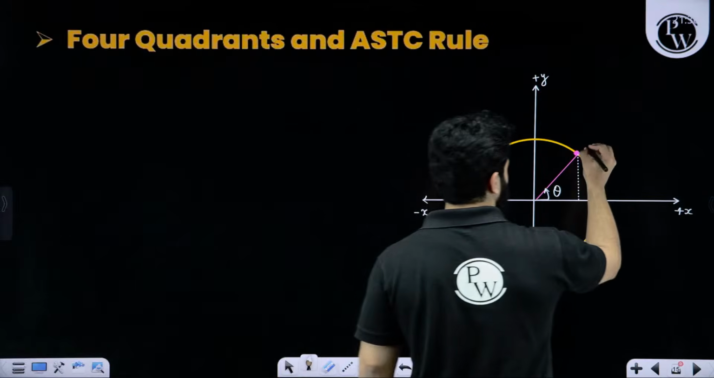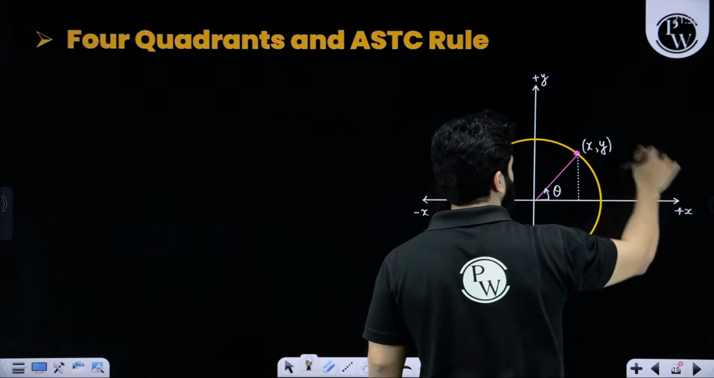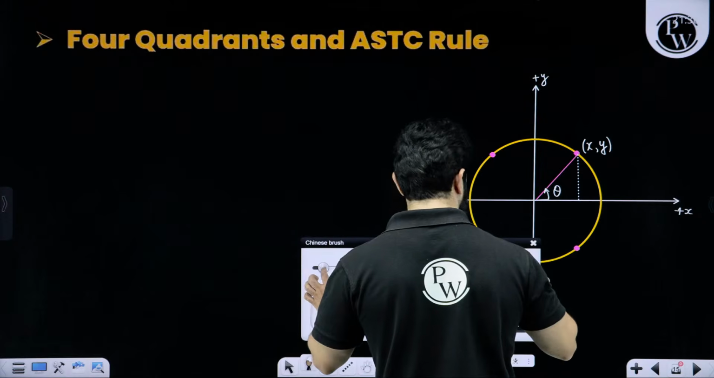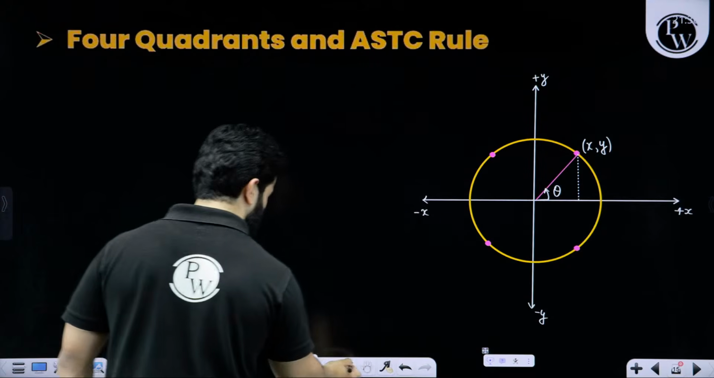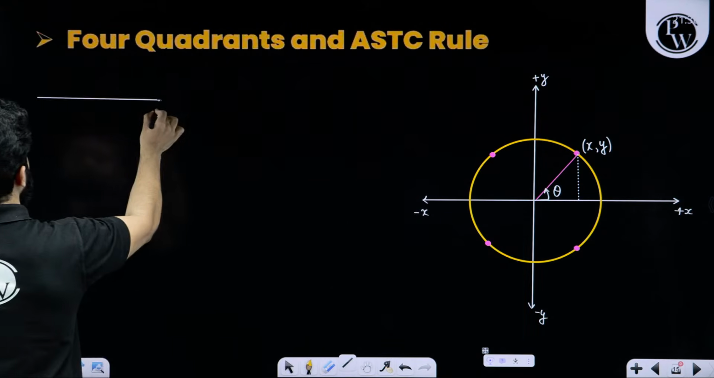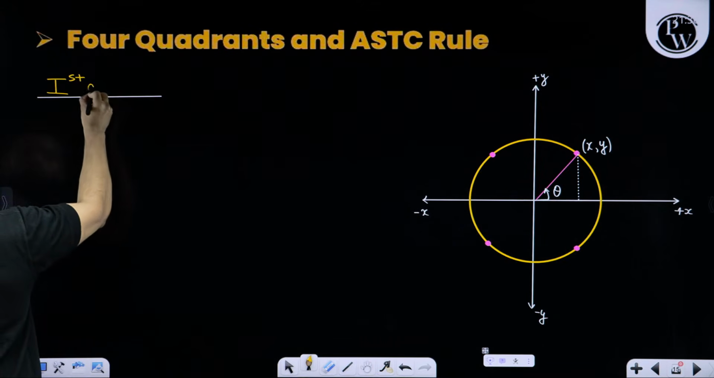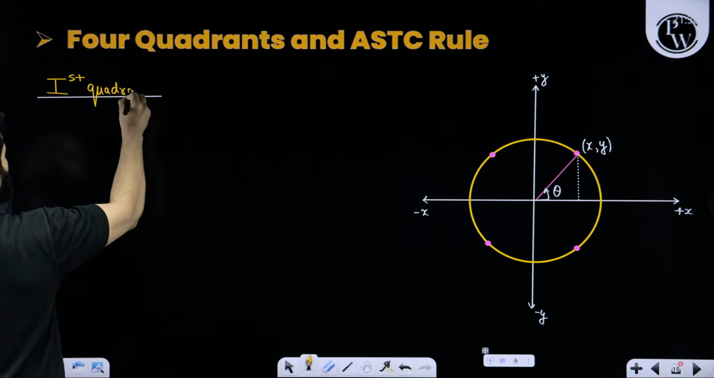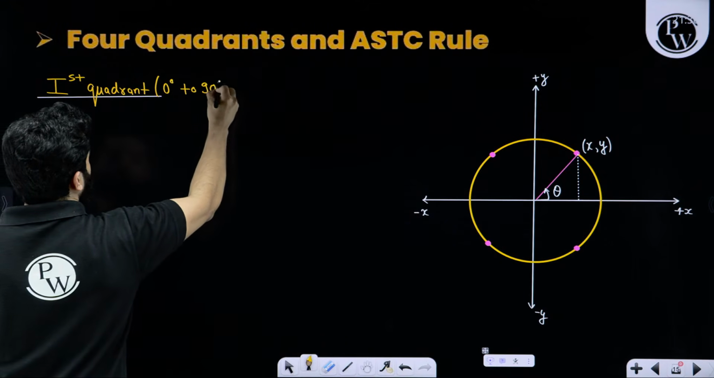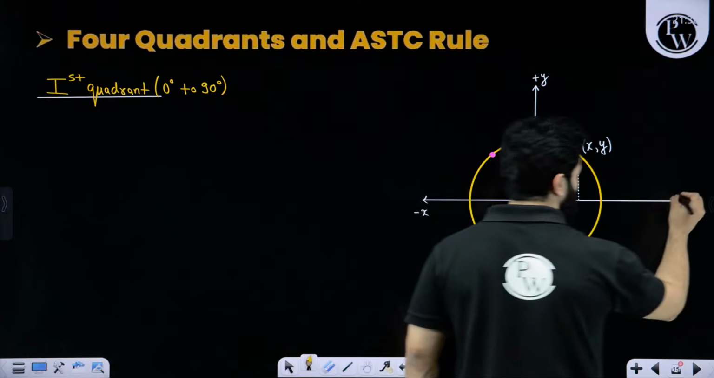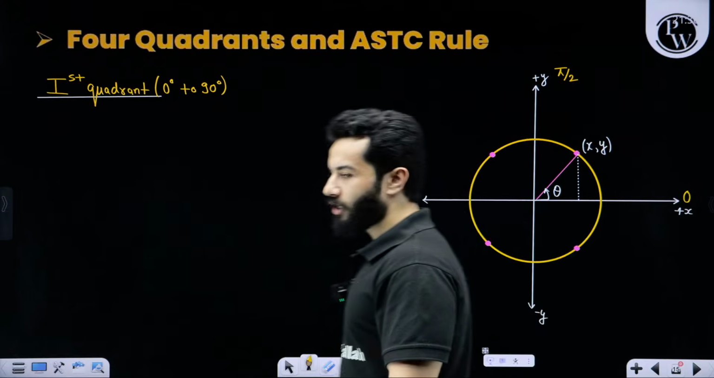Let's suppose this coordinates are x comma y. Now my point is, in the first quadrant both x and y are positive. That means when we are going to talk about first quadrant, it basically means from 0 degree to 90 degree, or 0 radian to pi by 2 radian.